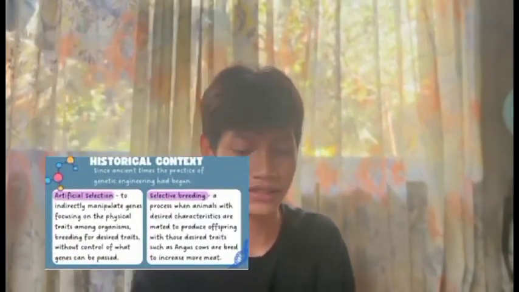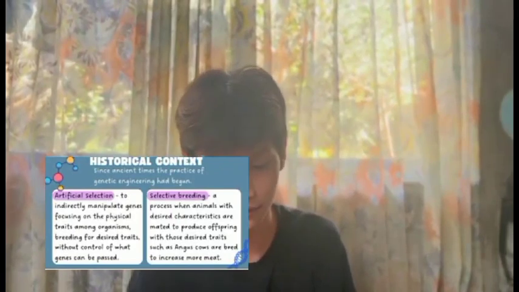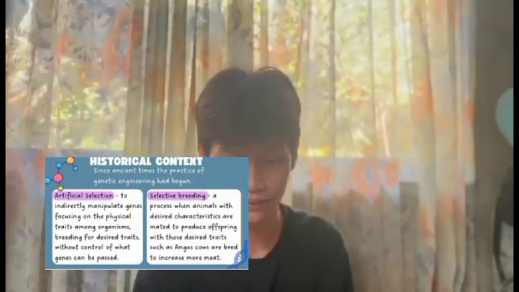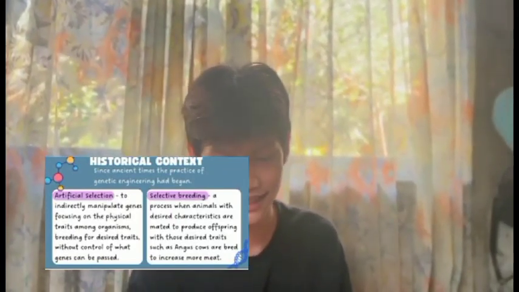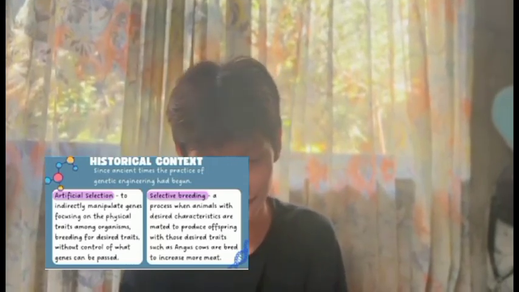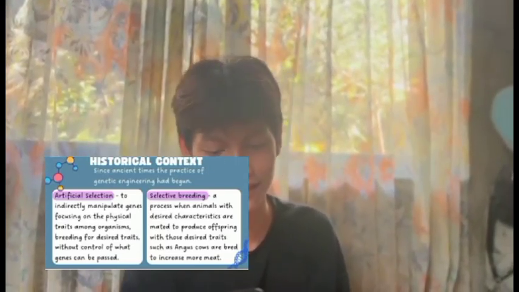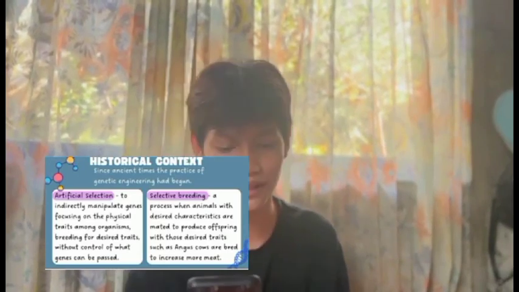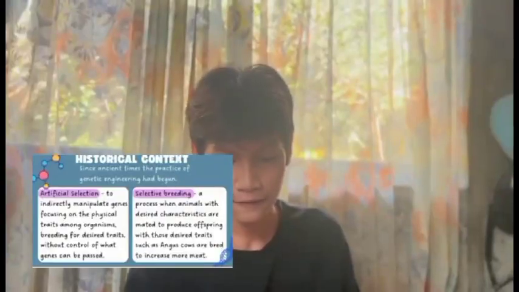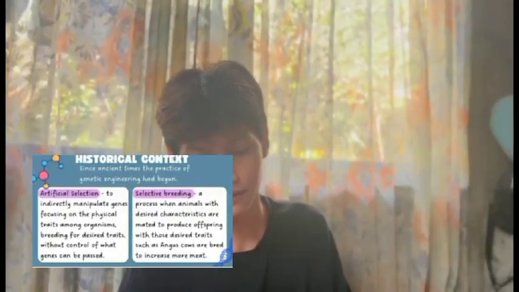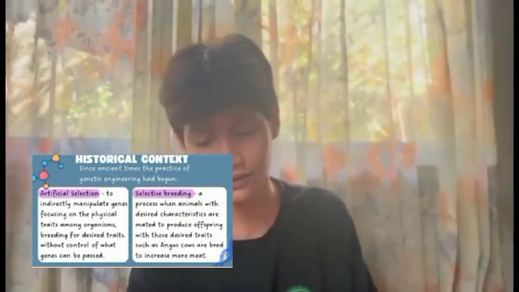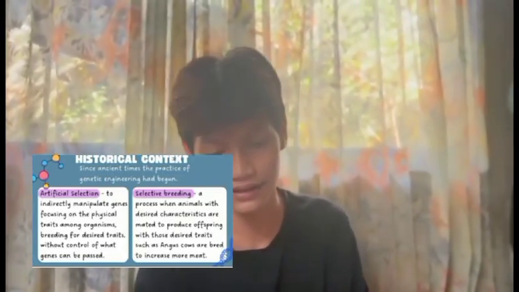Third, artificial selection to indirectly manipulate genes, focusing on the physical trait among organisms, breeding for desired traits without control of what genes can be passed. Selective breeding: maintain animals or plants with specific traits to enhance those traits in offspring.